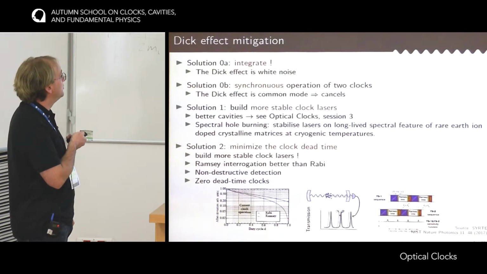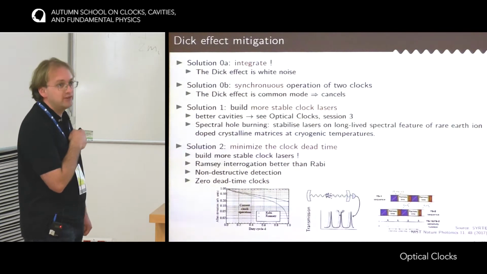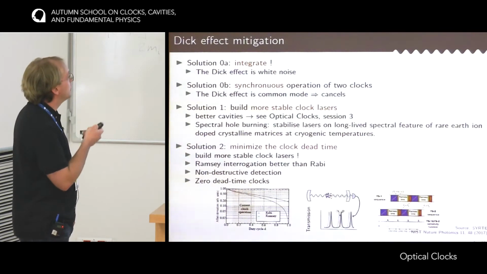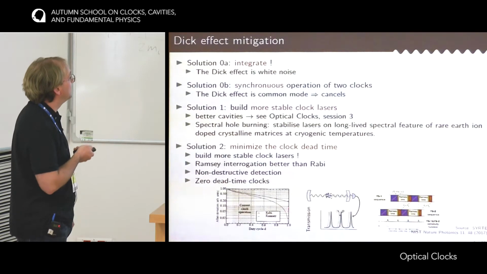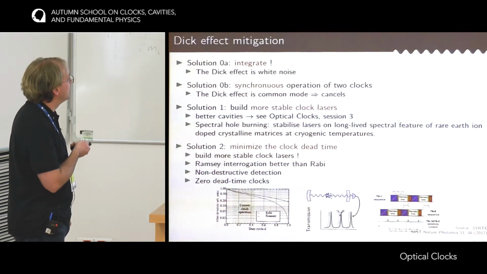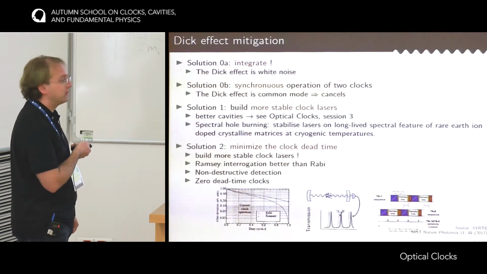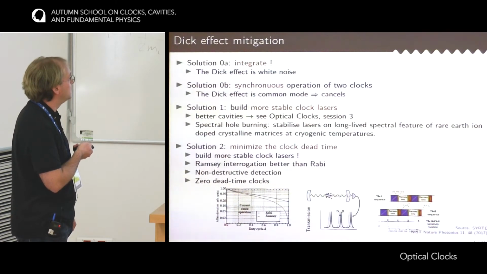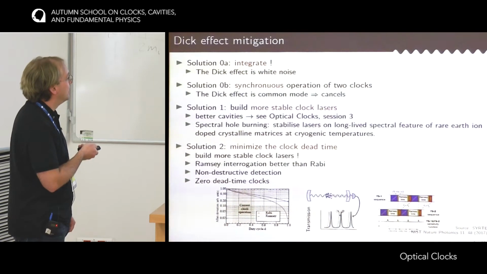The first one is to use a Ramsey interrogation rather than a Rabi interrogation, because we have seen that the sensitivity function is closer to 1 for Ramsey interrogation. So how does it scale? This is the Allan deviation that corresponds to the Dicke effect, say at 1 second, as a function of the duty cycle. So here it's for 0 duty cycle, we probe the atoms almost instantaneously, and 1, there is no dead time in the clock.